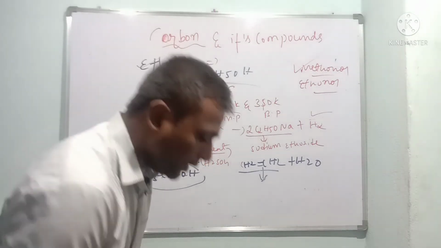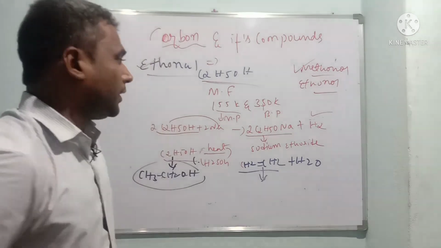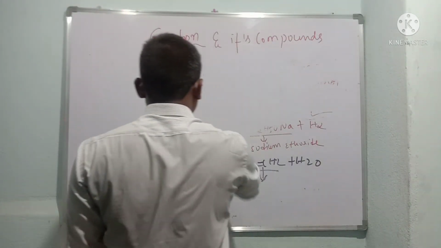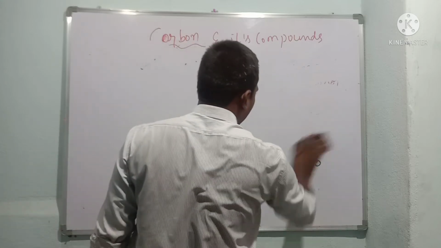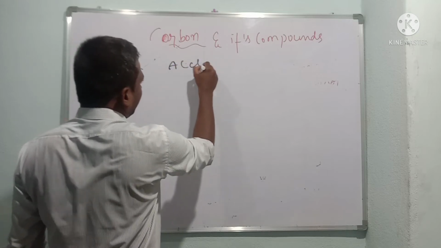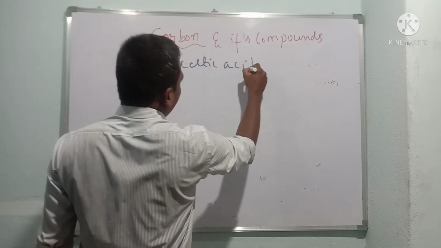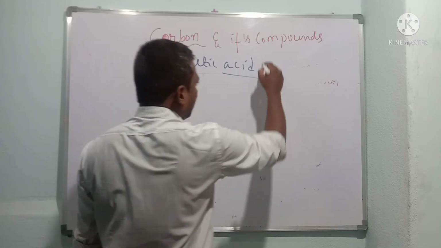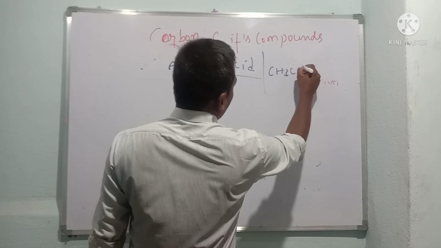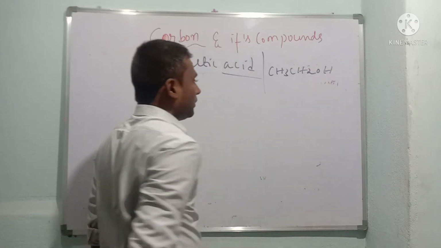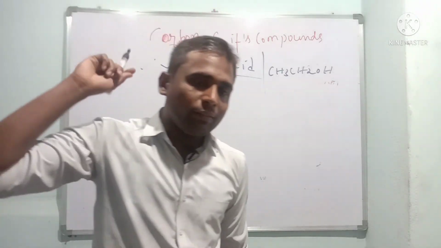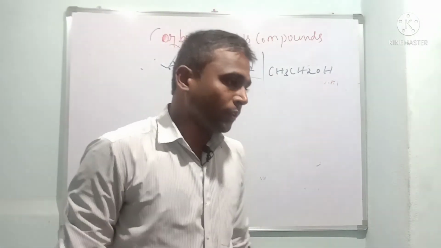After this, we will discuss acetic acid. Last but not least in this chapter, acetic acid. So what is acetic acid? It is a weak acid, children, remember, also called ethanoic acid, that is CH3COOH. It is also called vinegar when we mix it with water.